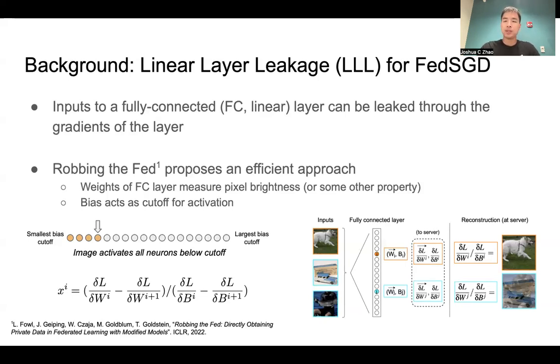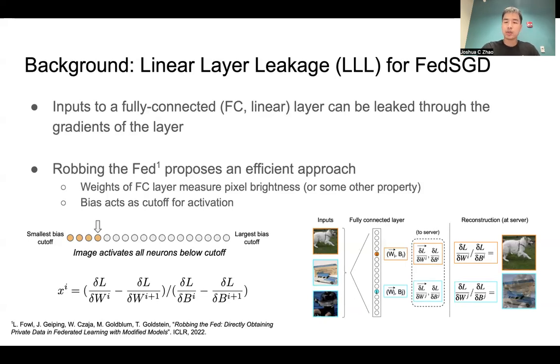So as an example, let's consider an image and let's say it has an average pixel brightness of 0.5. If the bias is below that cutoff, for instance, let's say it's negative 0.4, negative 0.3, or so on, the image will activate all of these neurons. However, if the neuron has a higher cutoff, such as negative 0.6, then the image will not activate that neuron. So as a result, the images will only activate a set of neurons.